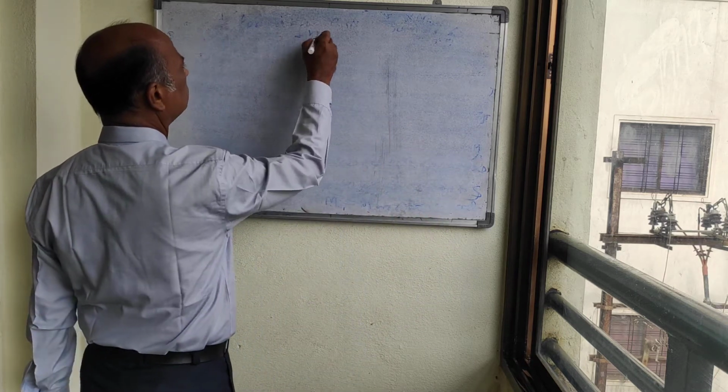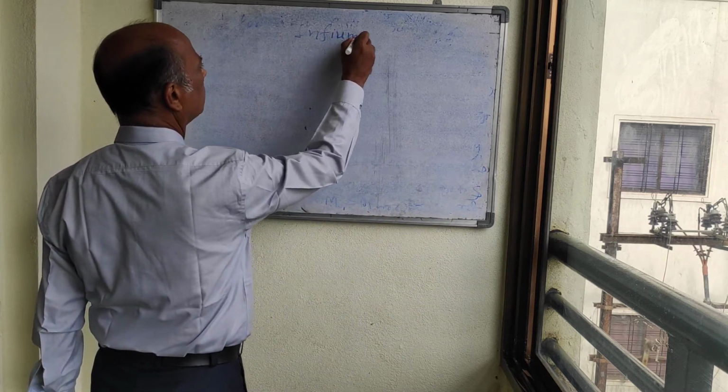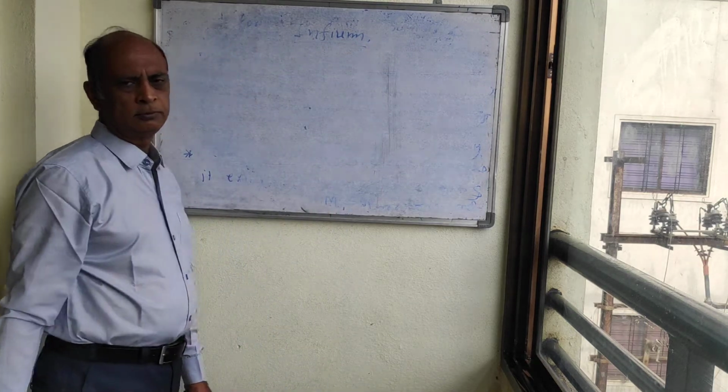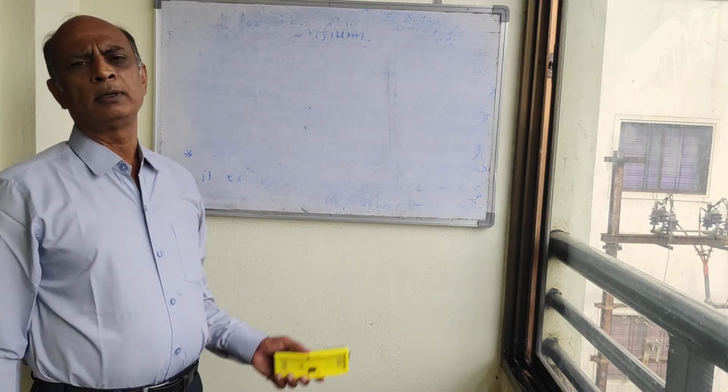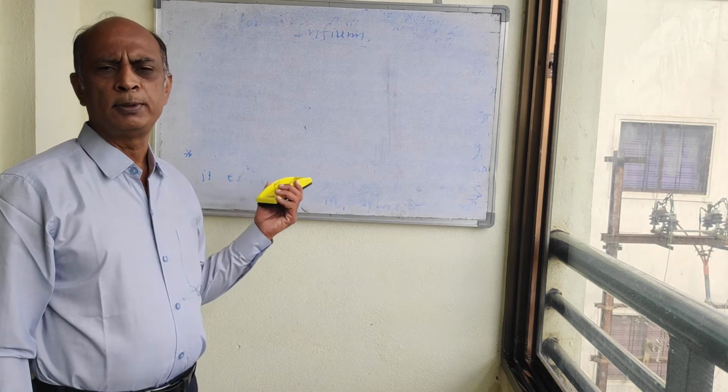Now infimum. What is infimum? Naturally, how can we define this infimum?